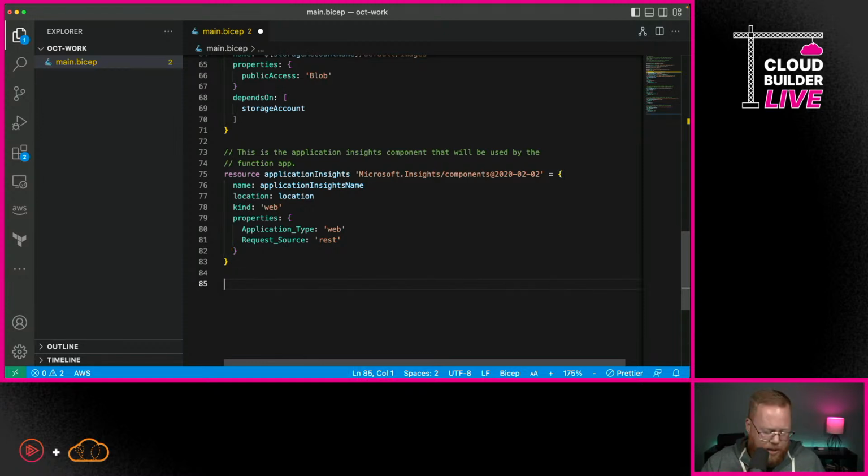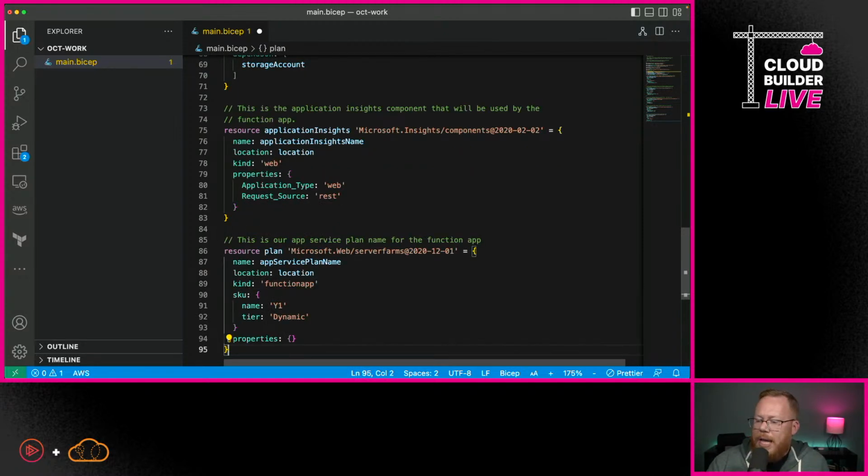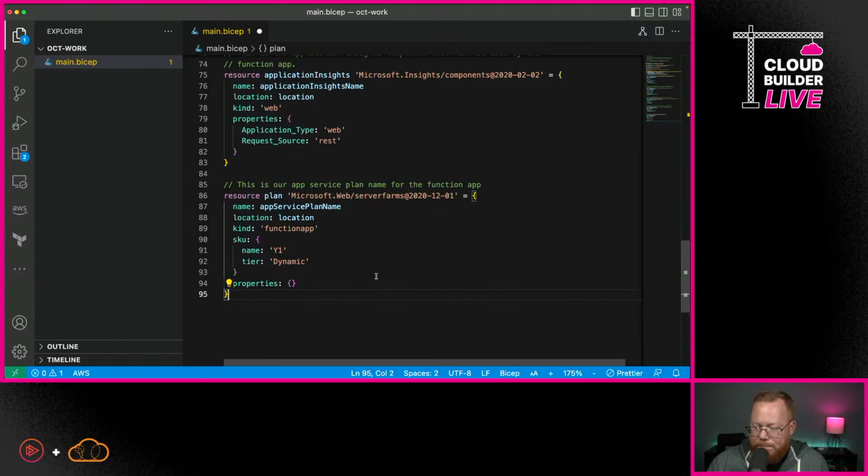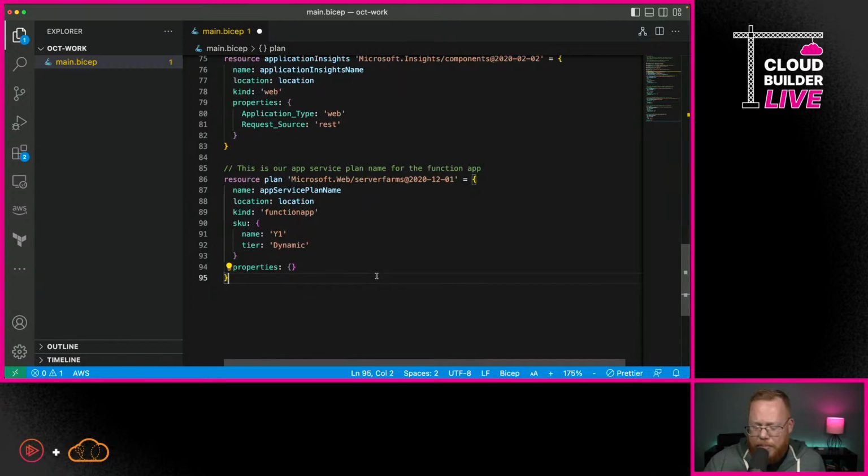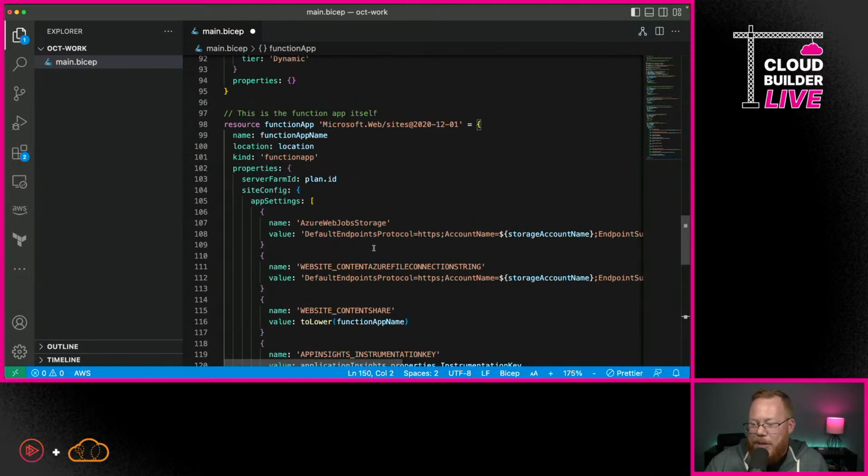Now, the next thing that we're going to create is we're going to go in and create our app service plan. We're going to utilize the consumption tier here for this. And then we're going to go through and create our function app. Now, this is our last bit. Please don't get scared by how lengthy this is. All of this makes sense once you know what it's doing. So let me just run through some of this.